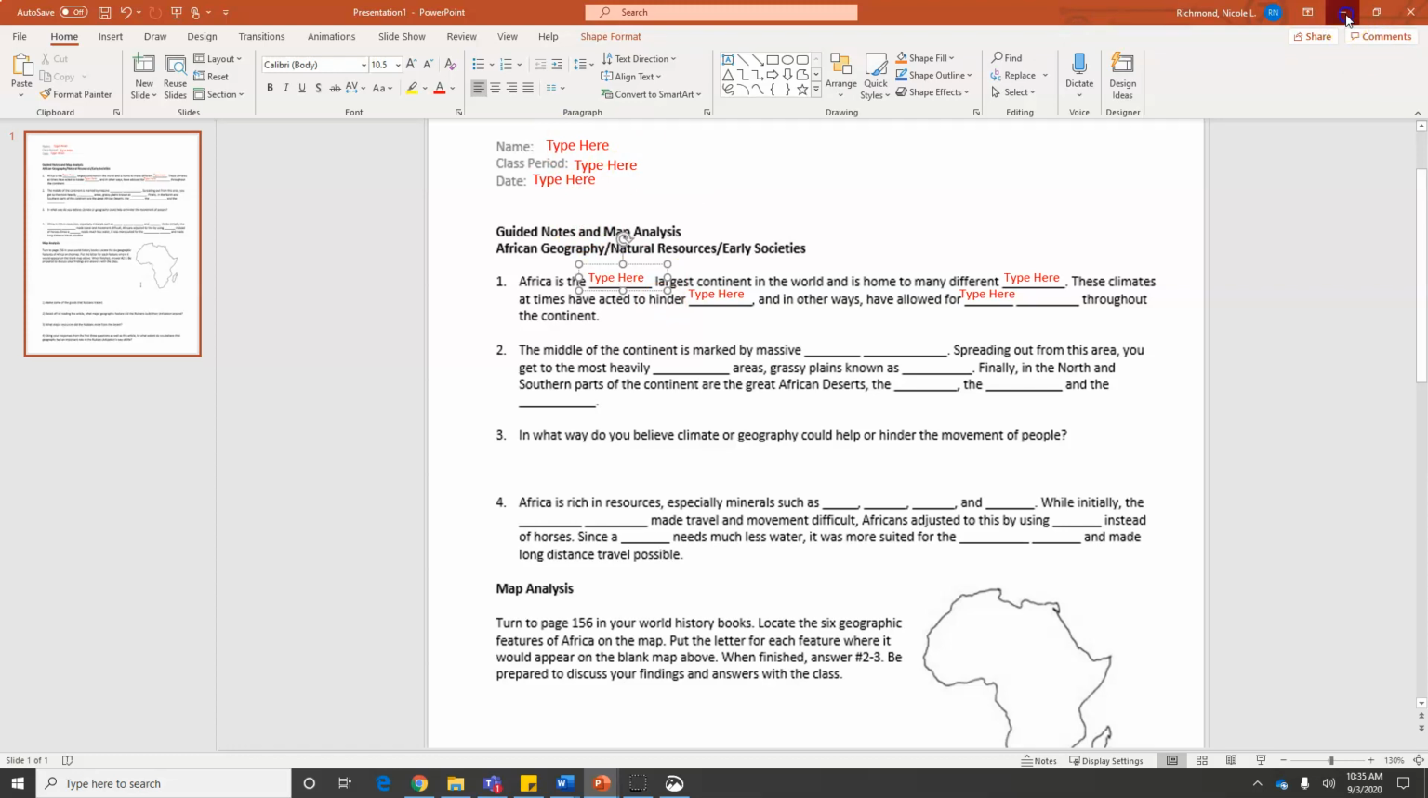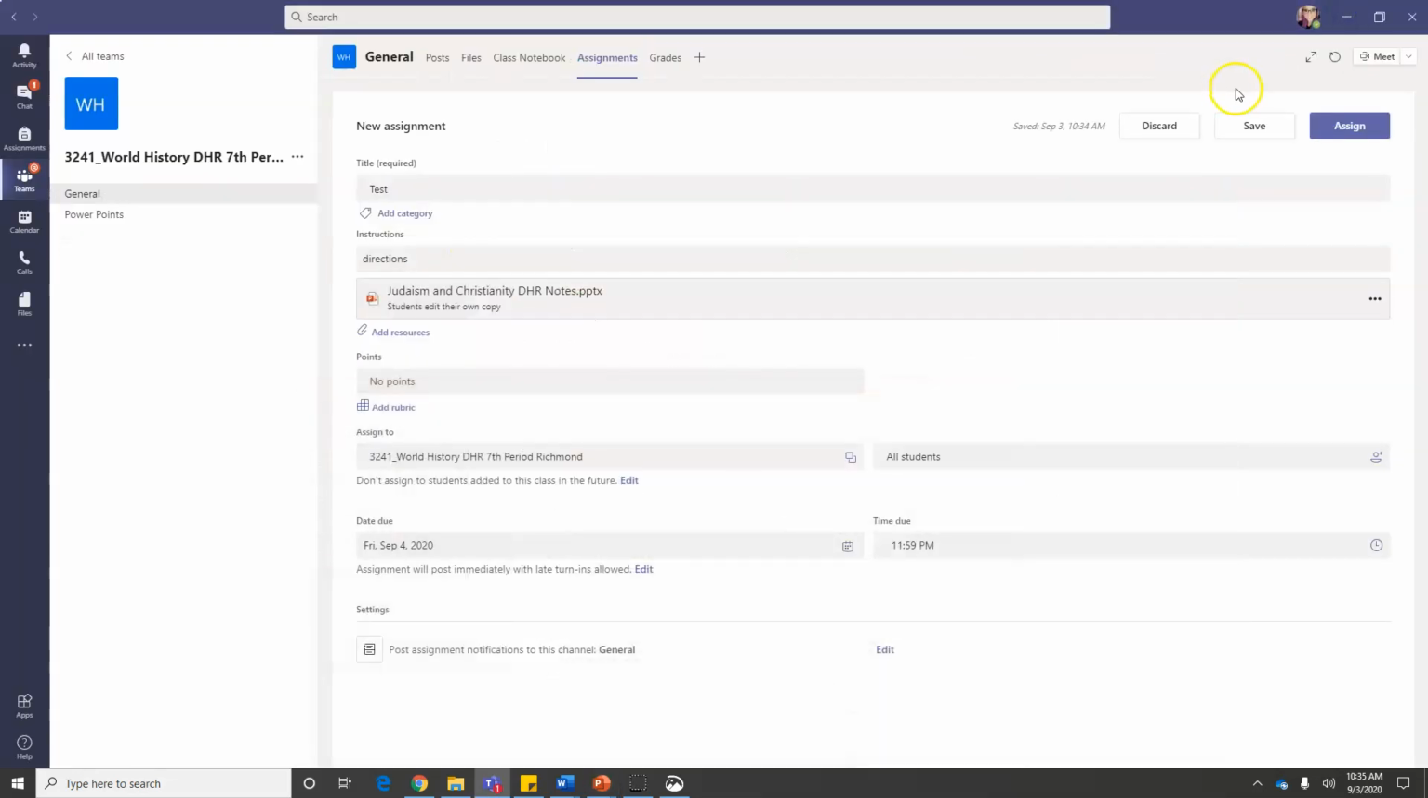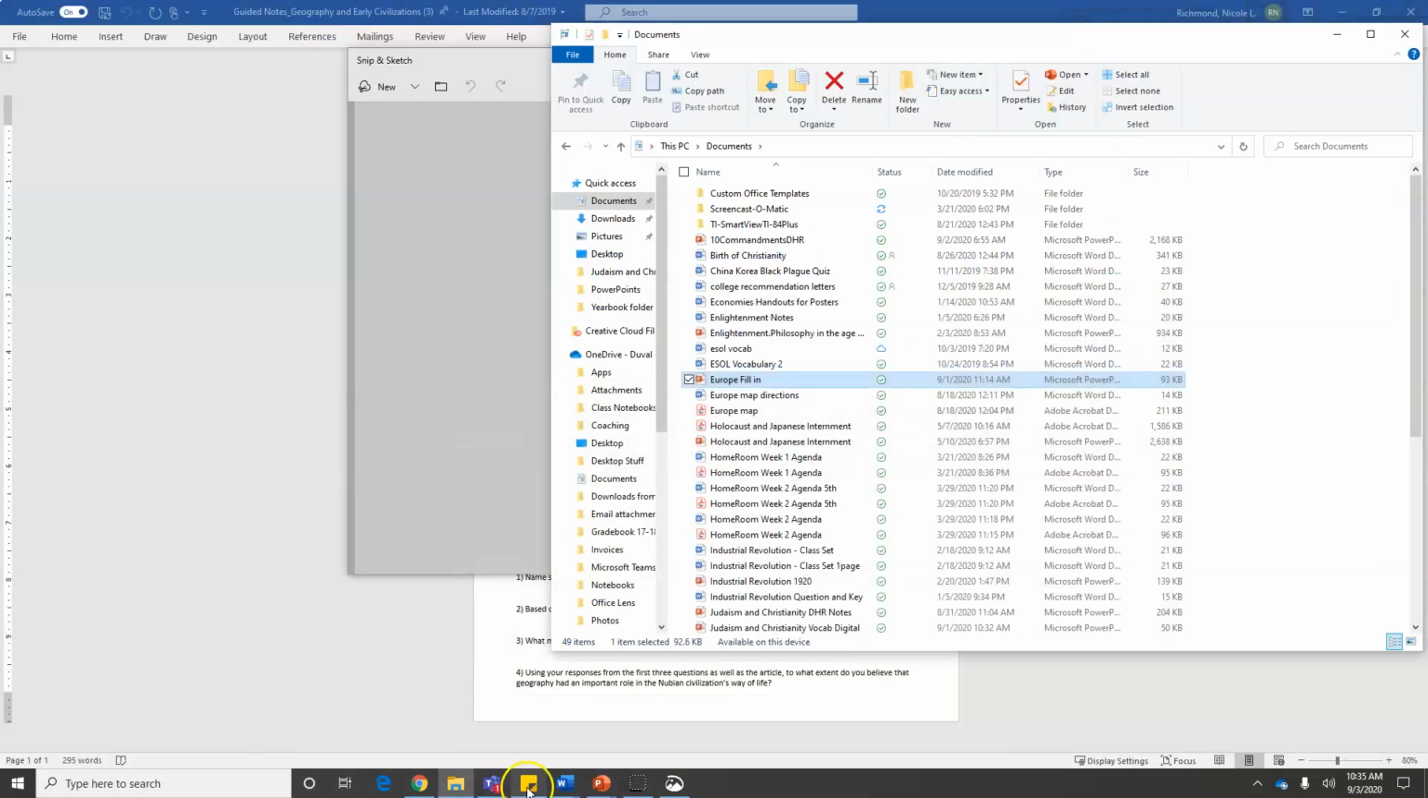So far, I've used it for notes. I've used it on a map activity. Once they get in and they see what they need to do, they have no issues doing it. But that's it. You use PowerPoint to create your own documents.